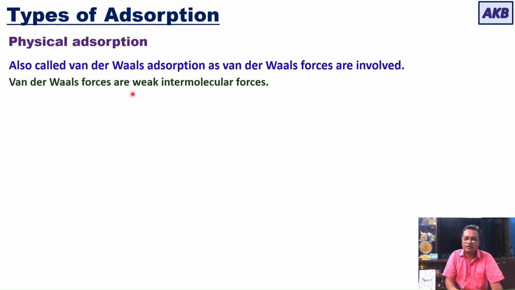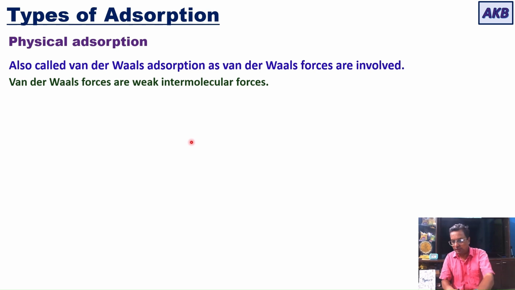Van der Waals forces are weak intermolecular forces of attraction between two molecules, and these forces are involved in the first type of adsorption, that is physical adsorption. That's why physical adsorption is also called van der Waals adsorption.